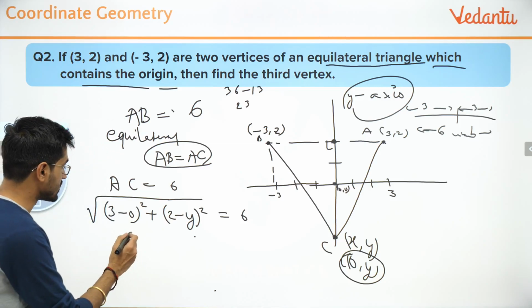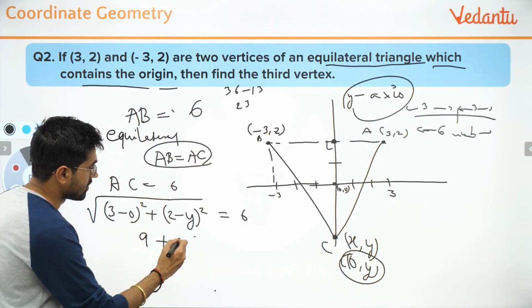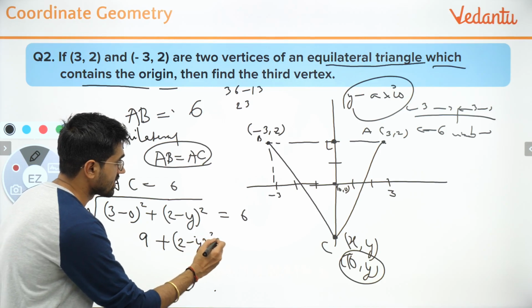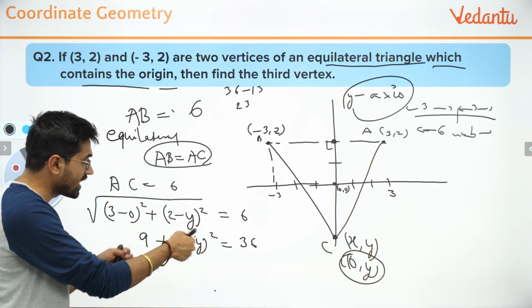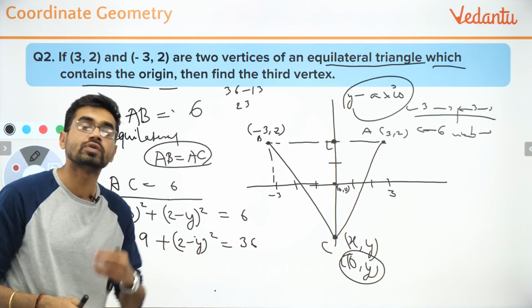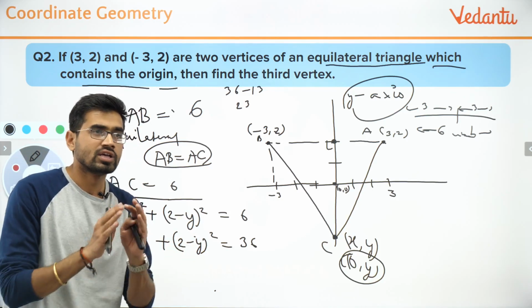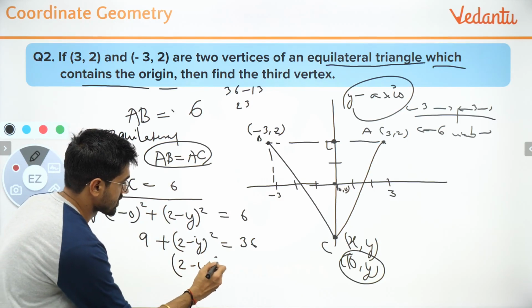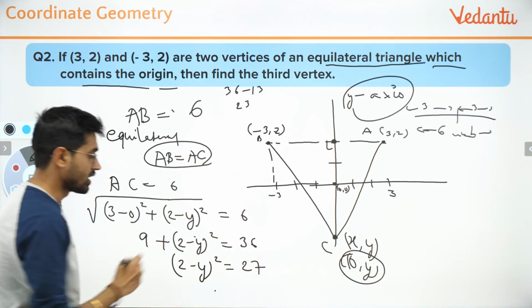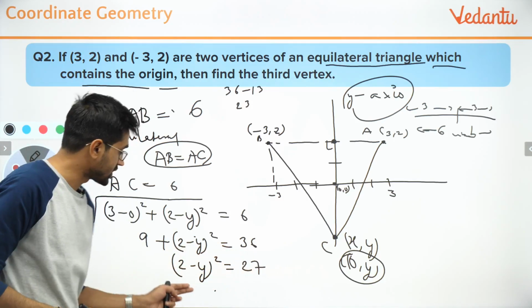See how I'm going to do this. I'm going to write 9 plus 2 minus y whole square equals 36. I'm not going to open this up because as soon as I open this, I get a quadratic, which will require the quadratic formula to be applied. So I'm going to compress the steps. What I will do here is this. This will be 27.